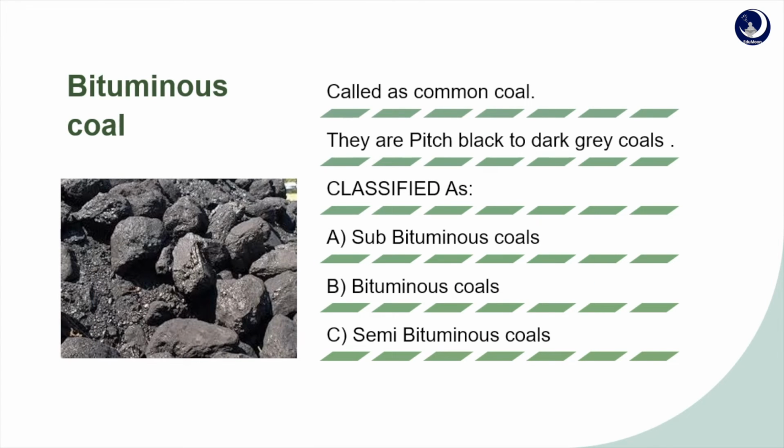When we come to bituminous coals, they are also called common coal, and they are pitch black to dark grey coals, classified into three types: subbituminous coals, bituminous coals, and semi-bituminous coals. Subbituminous coal is black in color, with a calorific value of 7000 kilocalories per kg, and contains carbon 75 to 83%. Bituminous coal typically has a banded appearance, the carbon range is 78 to 90%, and the calorific value is 8000 to 8500 kilocalories per kg.